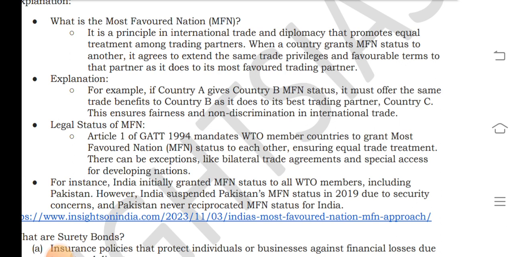For example, if country A gives country B MFN status, it must offer the same trade benefits to country B as it does to its best trading partner, country C. This ensures fairness and non-discrimination in international trade.